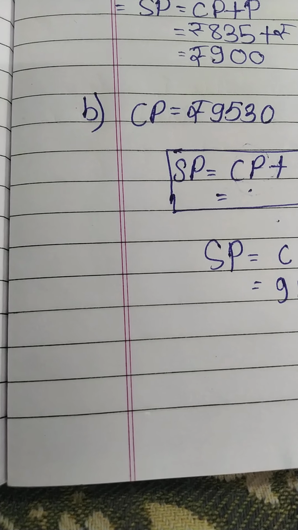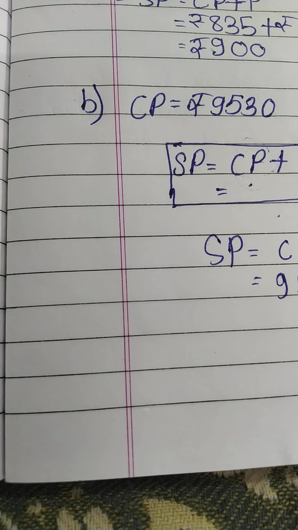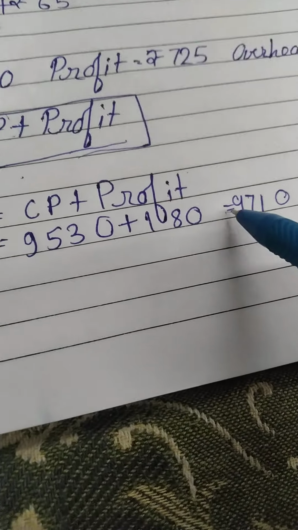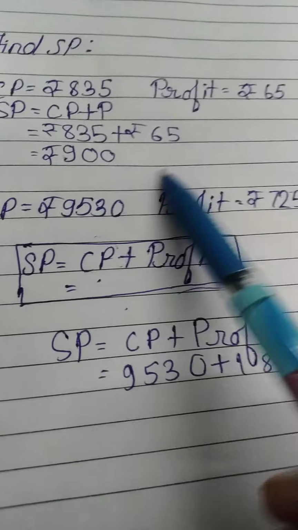Now 1 more carry it. 1 plus 5 is 6. 5 plus 6. 9710 is what we get, but the sum is incomplete here because we got 9710, but we wanted the profit to be added.